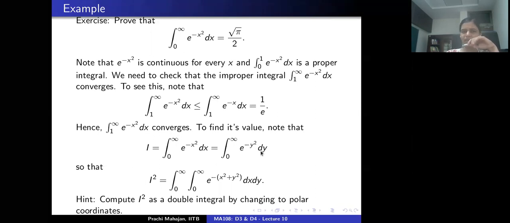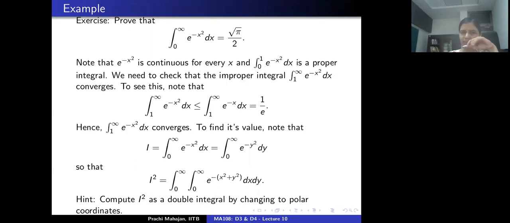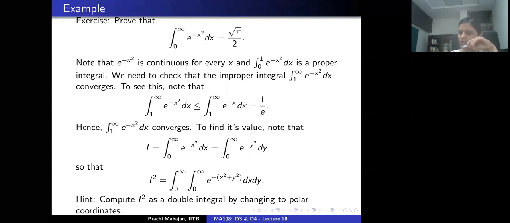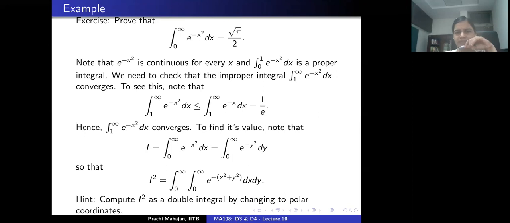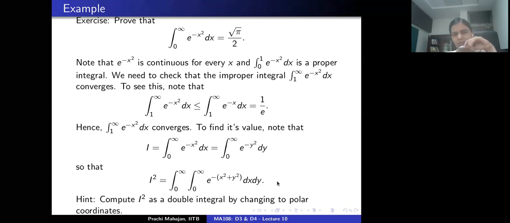That means that I squared is going to be this double integral, from 0 to infinity, of exponential minus of x squared plus y squared dx dy. And how do I compute this double integral? I'm going to change to polar coordinates, so instead of x y, I'm going to write down this double integral in r theta coordinates.